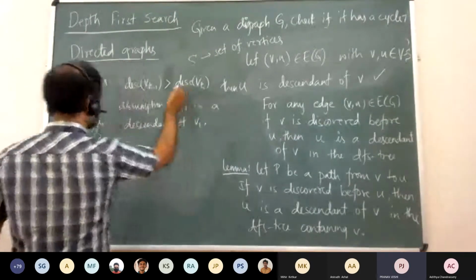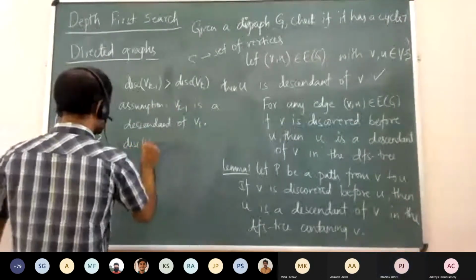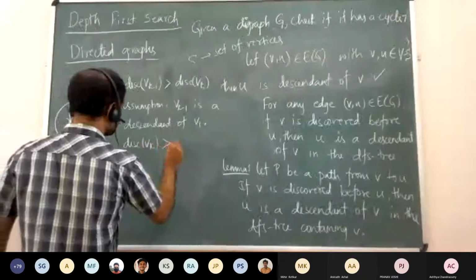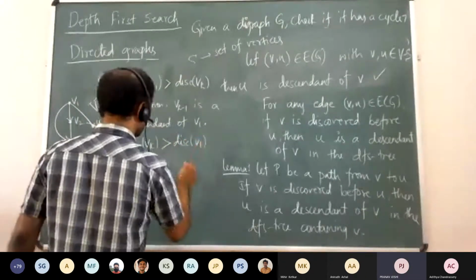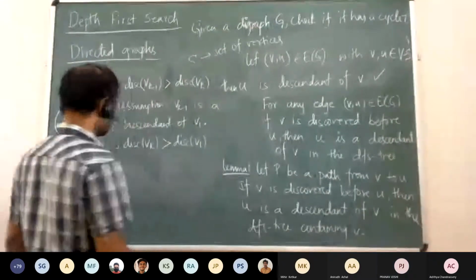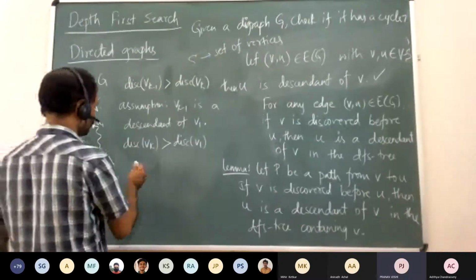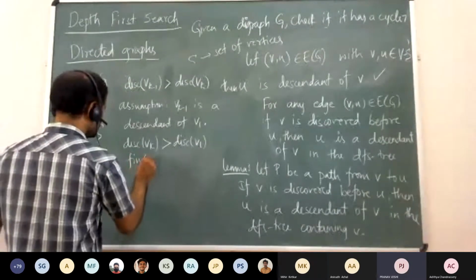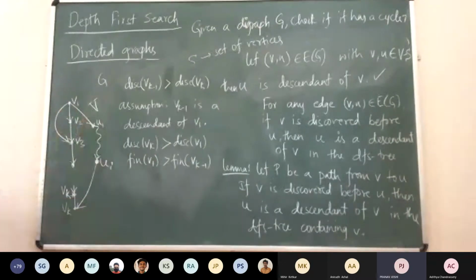Okay, so the discovery time of Vk is greater than the discovery time of V1. Can we say anything about the finishing time of V1? I don't think it is anyway greater than the finishing time of Vk, Vk minus 1 at least, right? Because it is the descendant.